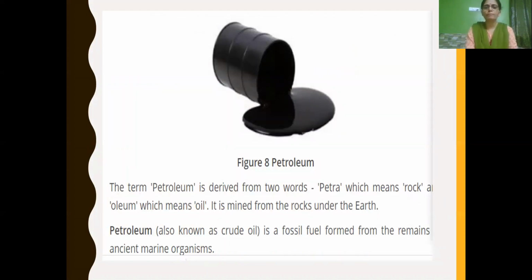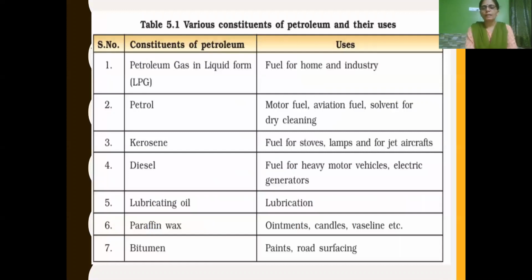Petroleum is derived from two words. Petra means rock, oleum means oil, as it is mined from rocks under the earth. Petroleum is also known as crude oil, which is a fossil fuel. Why can we call petroleum a fossil fuel? Because it is formed from the remains of marine organisms. And then we have learnt about various constituents of petroleum and their uses.